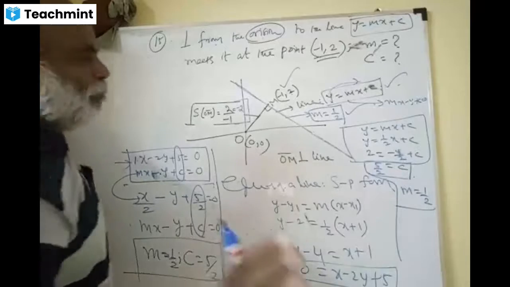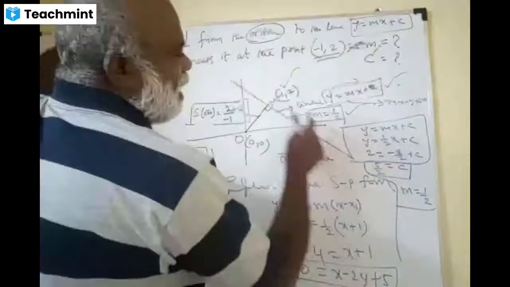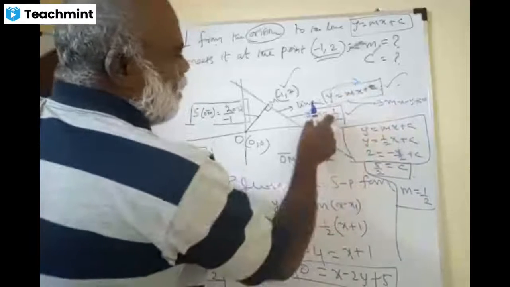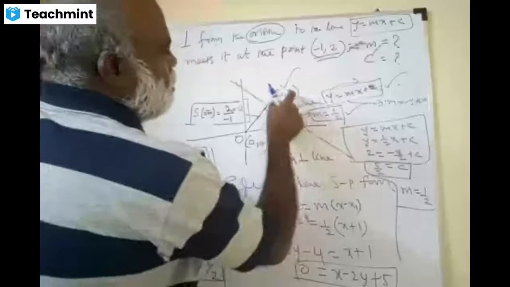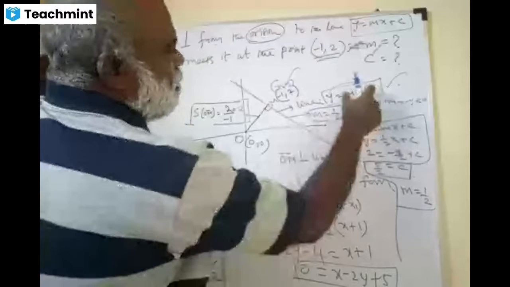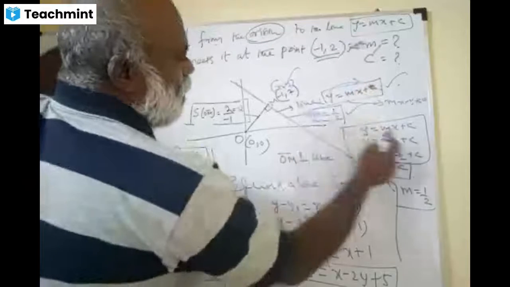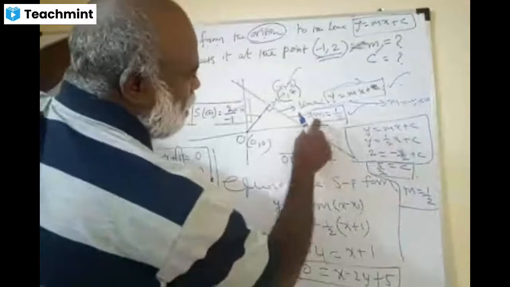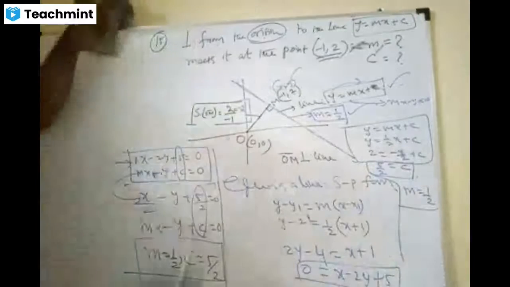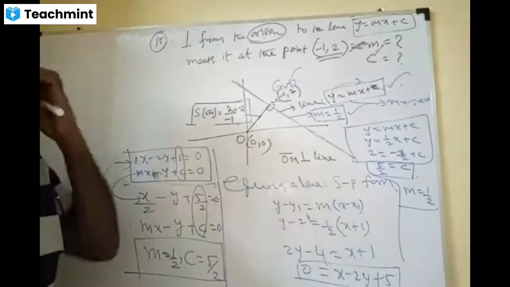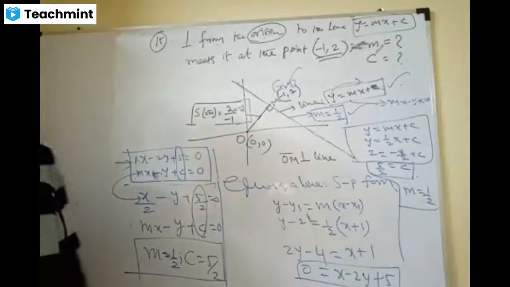Otherwise, he's using a brilliant method. Y is mx plus c is the equation. Slope is already known, m is known, and this point is on this line. Therefore, this is called x comma y. X comma y was this, m was 1 by 2, you get the c. That's it. So c is 5 by 2, already m is 1 by 2. This is what he's telling you. Amazing, right? Thank you, Arpit. I think you corrected the answer also. So m and c are 5 by 2 and 1 by 2. Thank you.